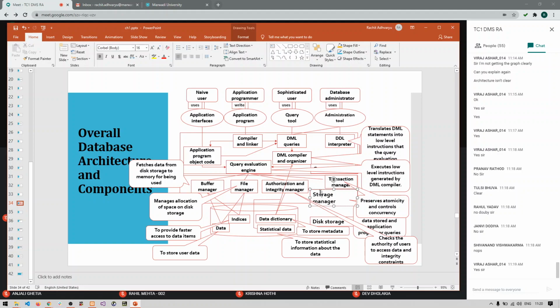So the storage manager acts as a middleware from the database side, and the query processor acts as a middleware from the user side. So these are the two main differentiations. Clear with this?